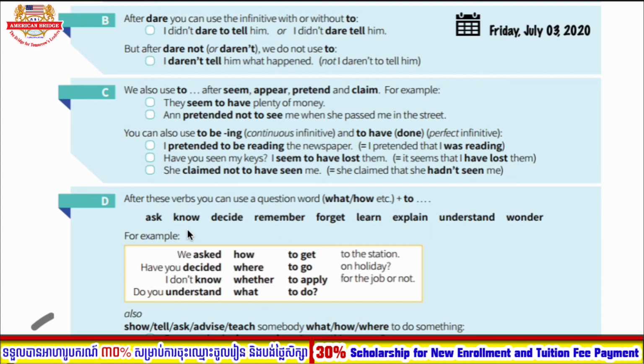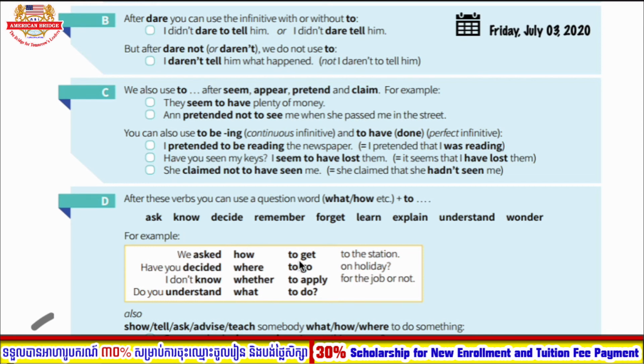Here are some of the structures where you can use to infinitive in a question form. The words ask, know, decide, remember, forget, learn, explain, understand, and wonder can be used with to infinitive. So we ask how to get to the station. Have you decided where to go? In your book, they just give you know how, like I don't know how to swim, but here there are a lot more structures for you to learn.